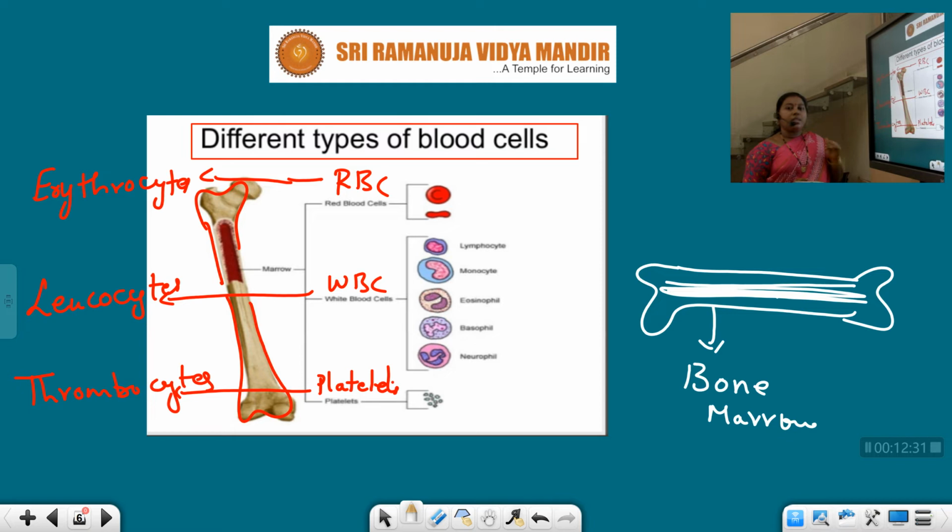I have mentioned different types of blood cells: RBC, WBC and platelets.